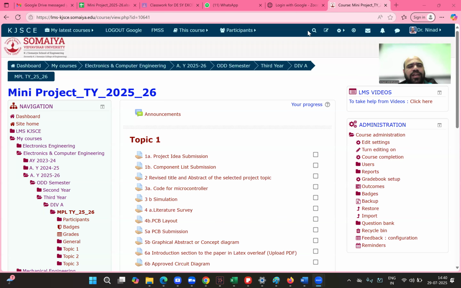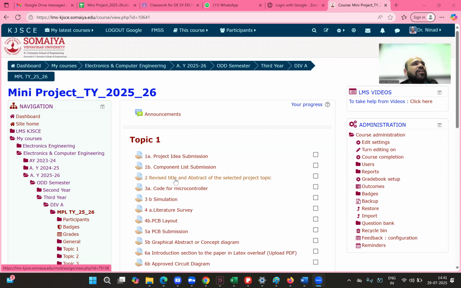So for the next assignment, first thing is required. You all must get a title approved, and then you have to revise the title such that in one line, that entire title should make some sense and give you full information about your project. Right now you might have given a short title like AI smart glasses. It doesn't make any sense.